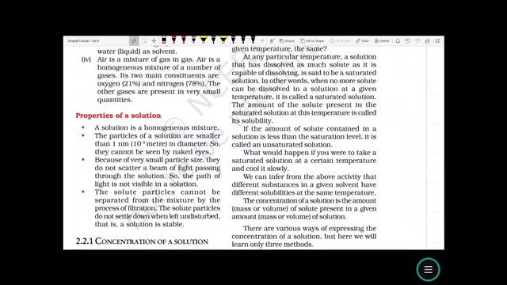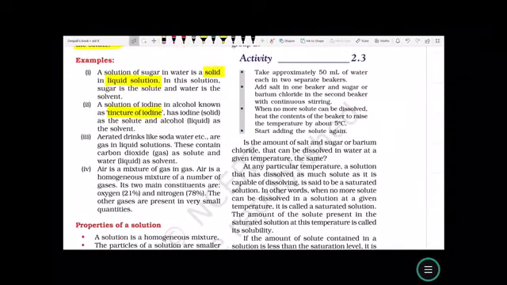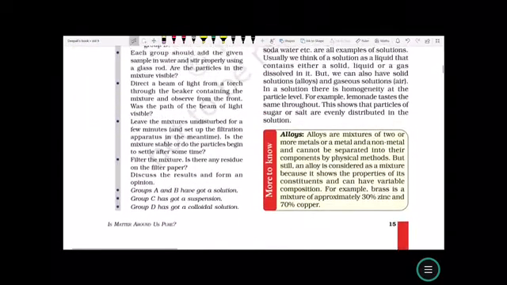The solute particles cannot be separated from the mixture by filtration. The solute particles do not settle down when left undisturbed, that is, the solution is stable. So, these are the examples and properties of a solution, or a homogeneous mixture.